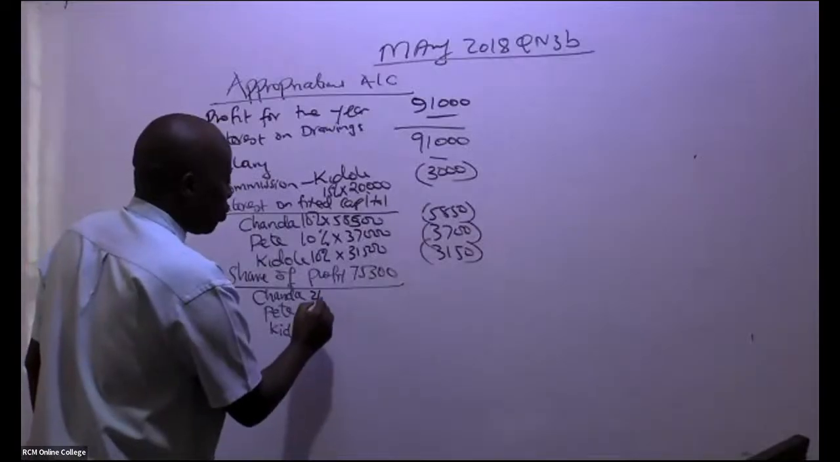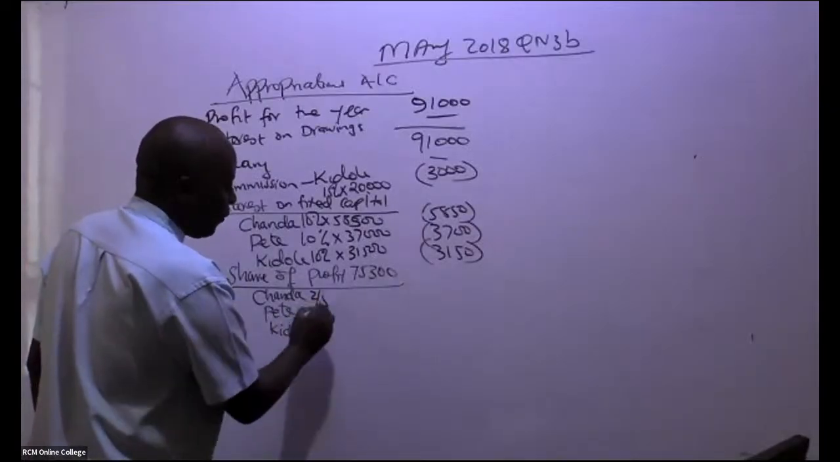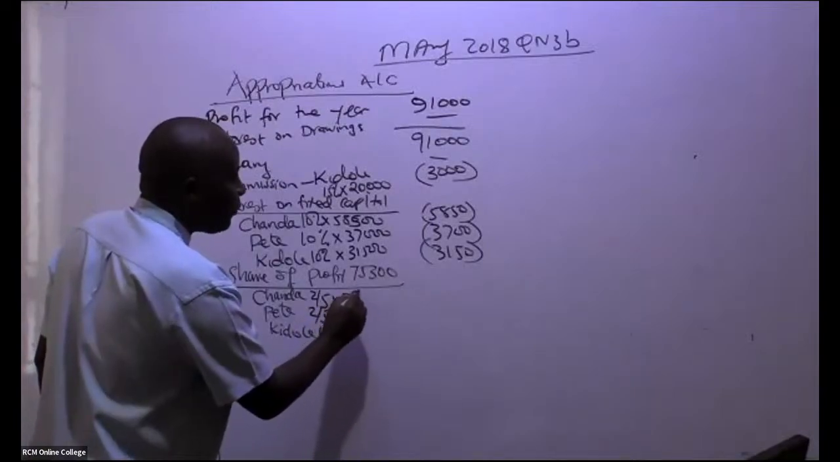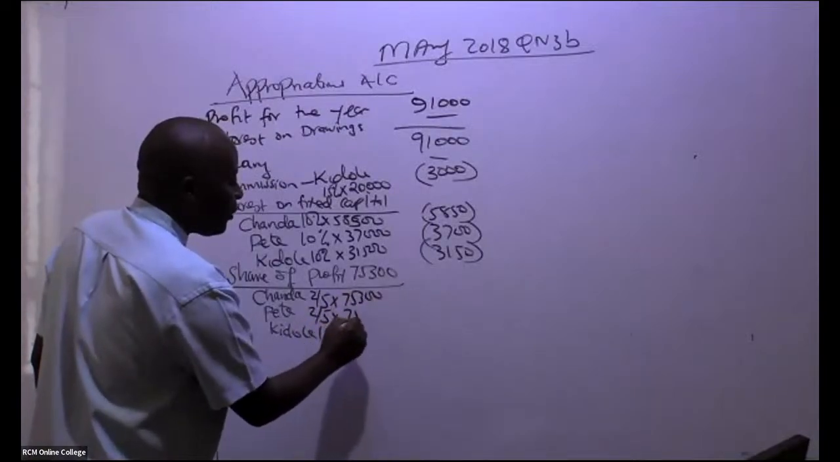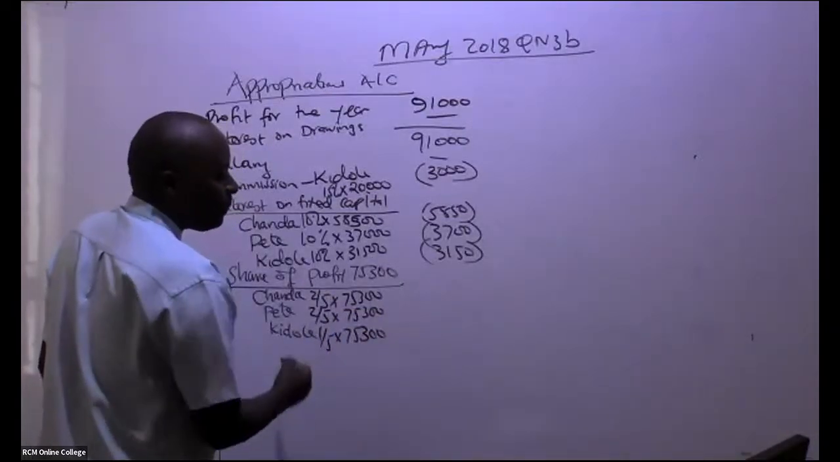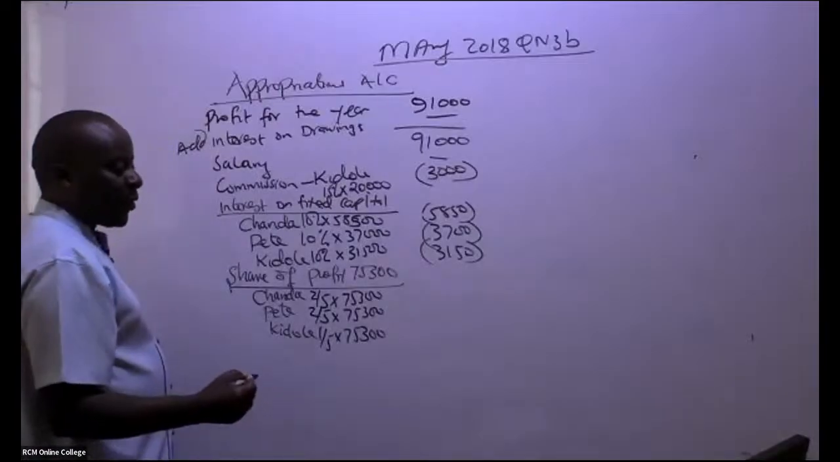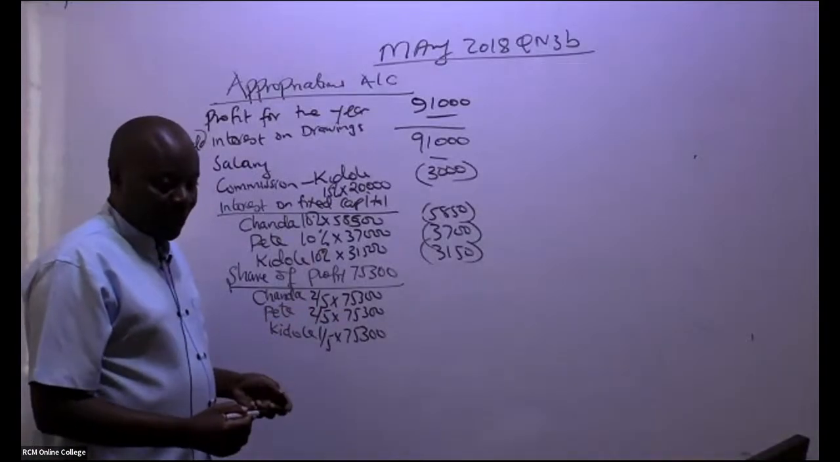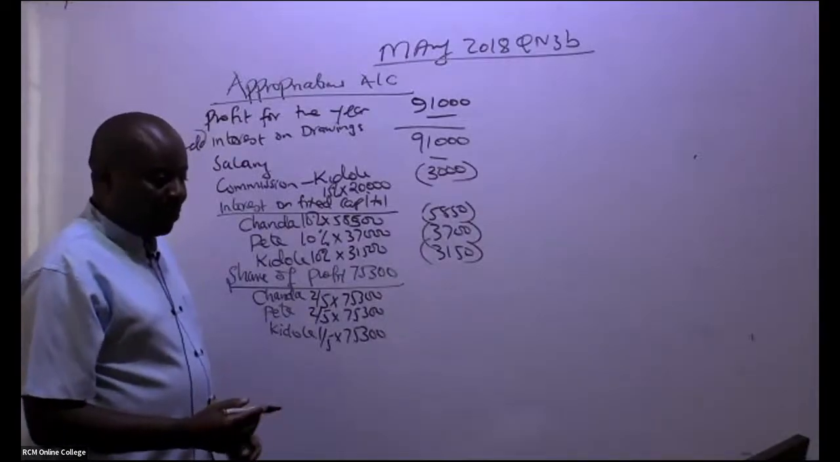So this will be 2 over, of course, if you add here, over 5, isn't it? 2 over 5, 2 over 5, 1 over 5, times this 75,300. All right? So can somebody in this case here give me this 2 over 5 times this? What are we getting, ladies and gentlemen, here?